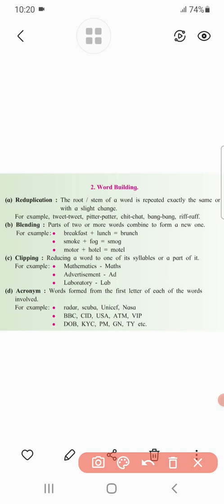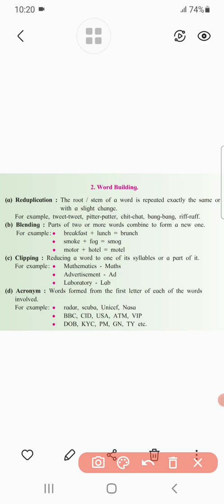So let's begin today's session with reduplication. Now try to understand what is meant by reduplication. Reduplication is very simple to understand, and in each and every language we use such types of words. English is also not an exception to this rule.